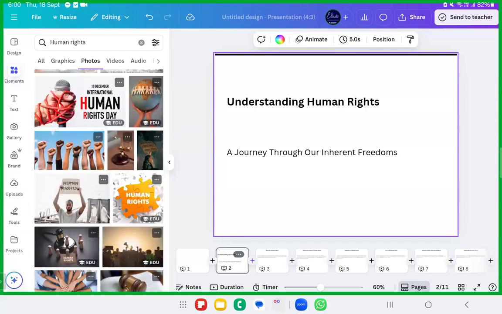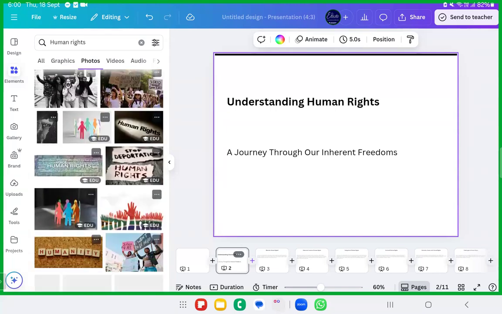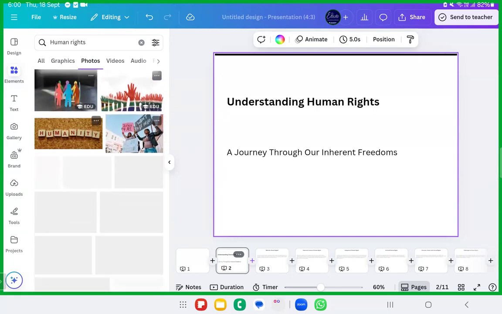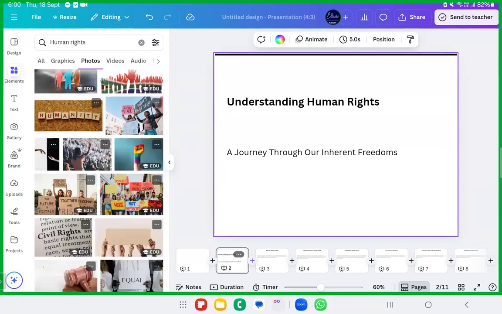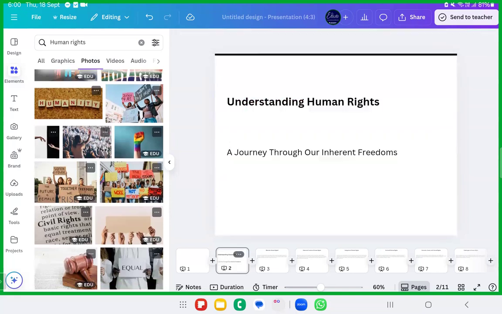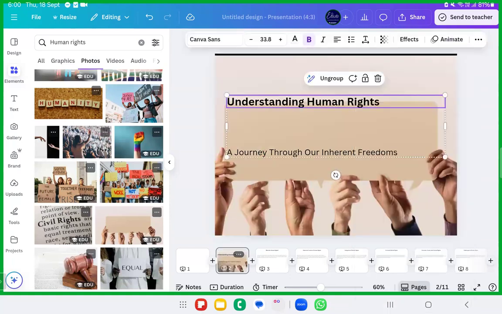Okay. So what do you want? A plain photo wherein you can add the stuff, right? Beautiful textual stuff. So let me go ahead with this simple one. Okay, this gives the LGBT kind of view. Okay, this is good for the human rights. I'll set this image as a background.